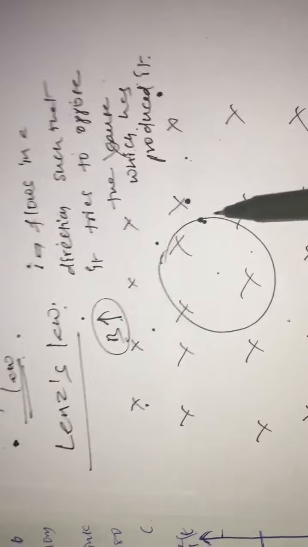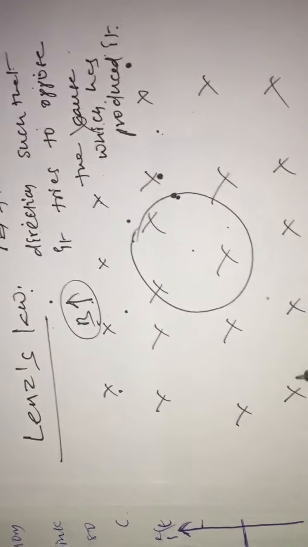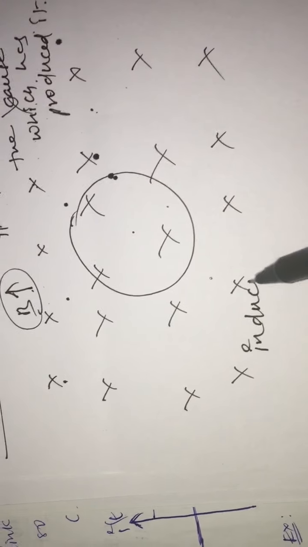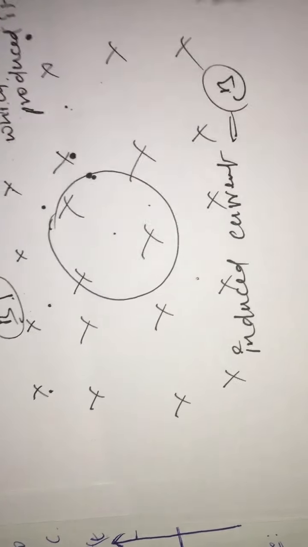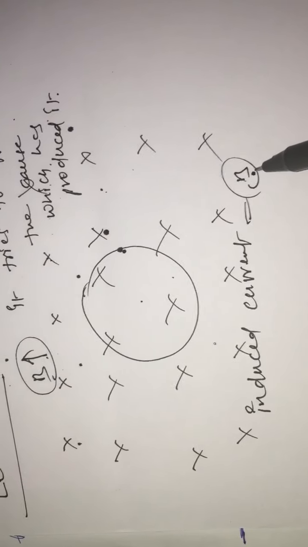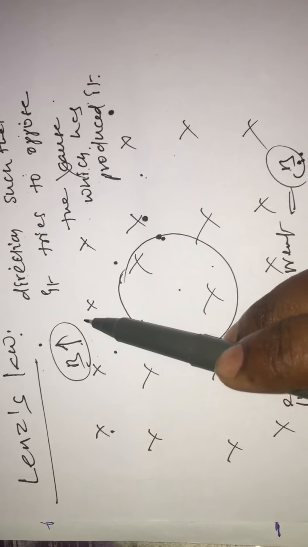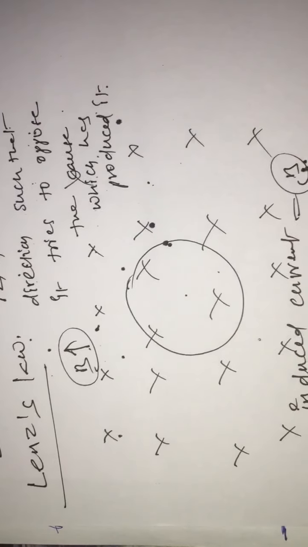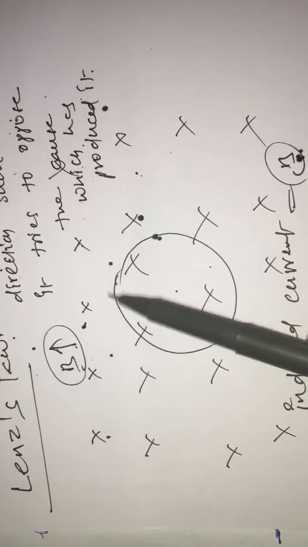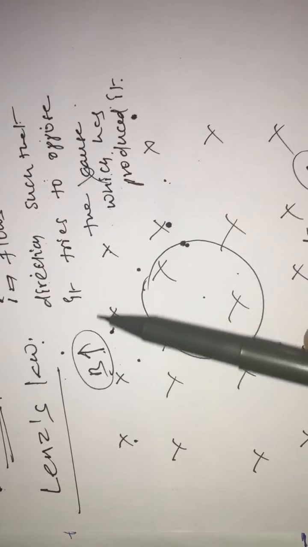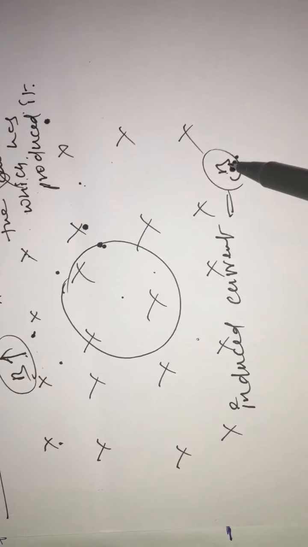The basic principle which we already discussed is that current will produce a magnetic field around it. The induced current will produce a magnetic field, and the magnetic field due to the induced current always opposes the external change. That change is the magnetic field increasing. So the induced magnetic field should always oppose this increase. The field is acting inward and increasing, so in order to oppose this change, the induced magnetic field will act outward.